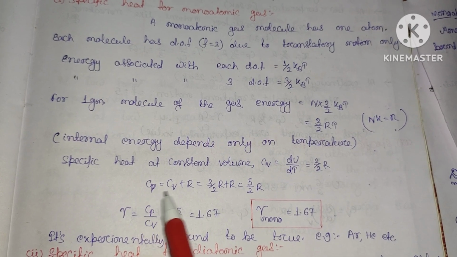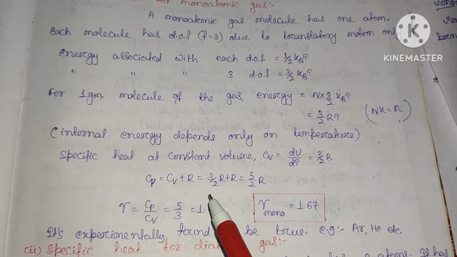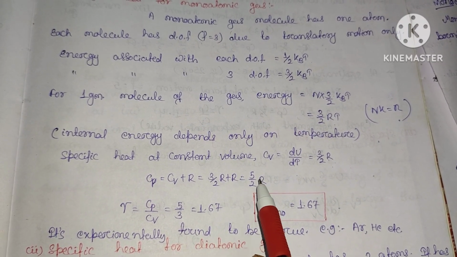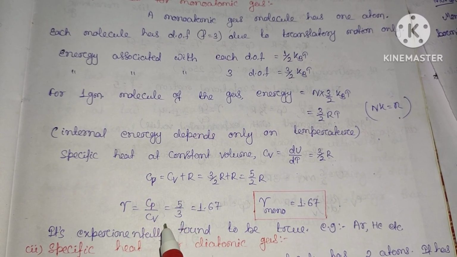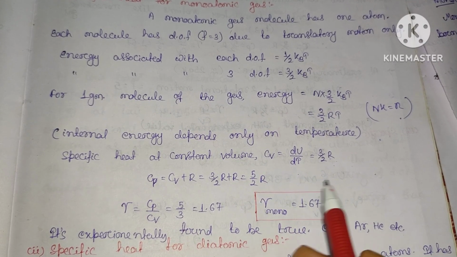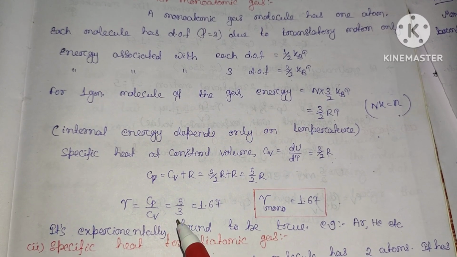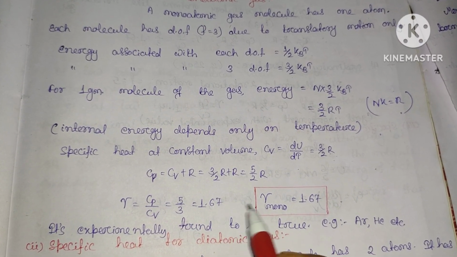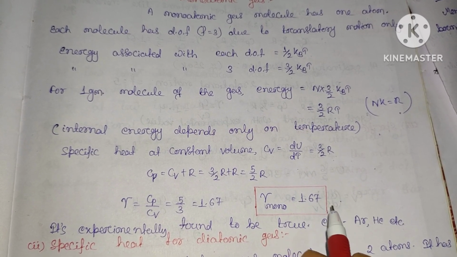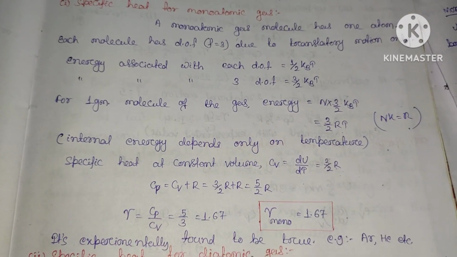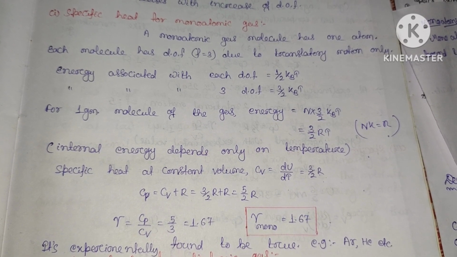Again, you know Cp minus Cv equals R, or Cp equals Cv plus R. In place of Cv, if you put 3 by 2 R, then 3 by 2 R plus R will be 5 by 2 R. Again, the ratio, that is gamma, will be Cp by Cv. Cp is 5 by 2 R and Cv is 3 by 2 R. So cancelling, we get 5 by 3, which is equal to 1.67. We can simply write gamma for monoatomic gas equals 1.67, which is experimentally true. Monoatomic gas examples are argon, helium, etc.